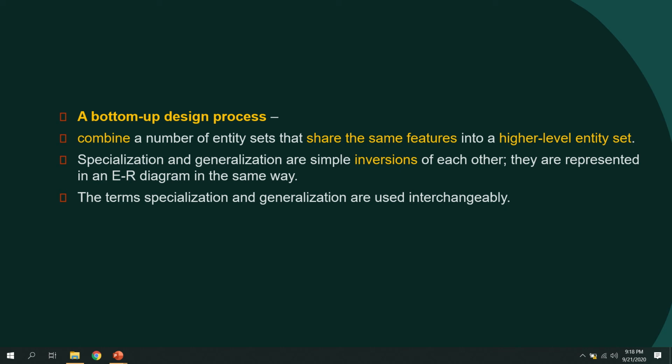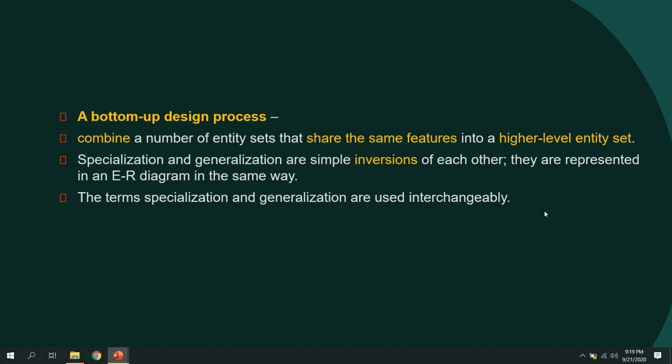So one is specialization, where doctor is divided into lower levels; that is the example I took. In the case of generalization, first we have a set of entity sets, and we check whether there are any properties common to each of them. Based on the common features, we make a new entity set at the higher level. That is the concept of generalization. Specialization and generalization are represented in an ER diagram in the same manner. There is no difference.